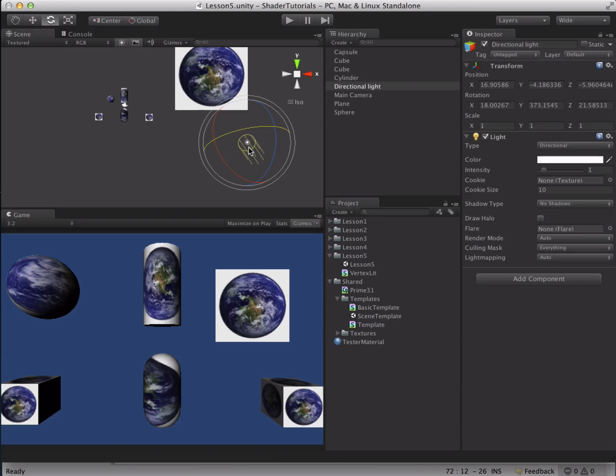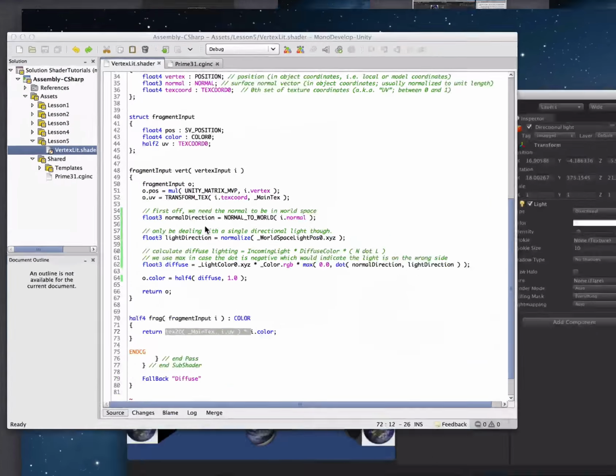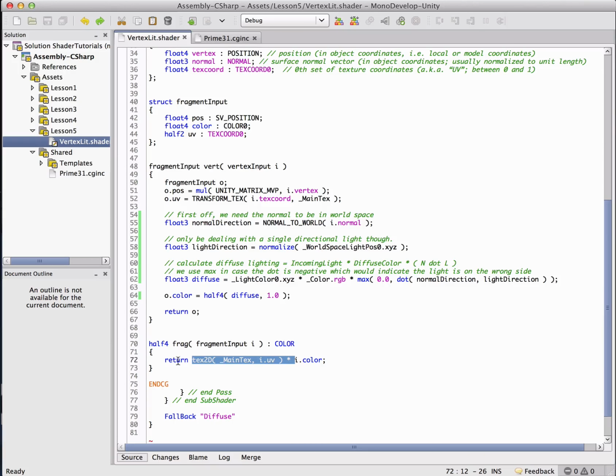That is about the most efficient lighting you can possibly have. This is really good for mobile because you're dealing with only a single directional light, and all of your calculations are occurring in your vertex shader. All we're doing in the fragment shader is grabbing a pixel out of the image and multiplying. So this is a super efficient way to have basic lighting, great for older mobile devices or if you have a lot of stuff on screen.